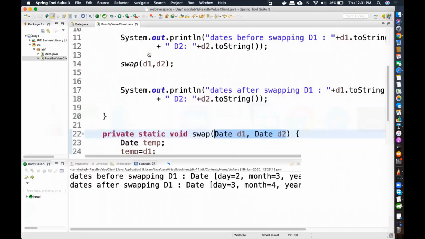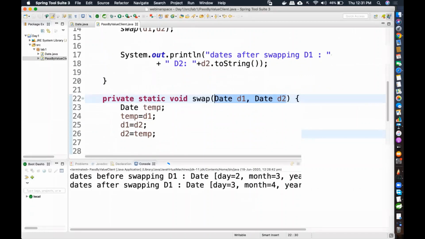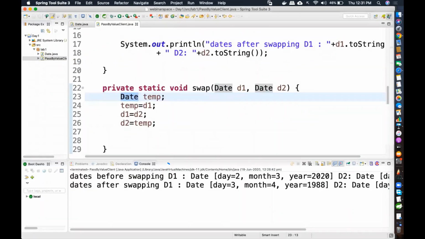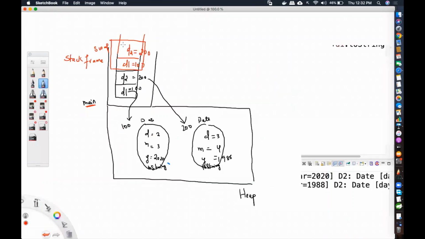Now, what about this? Temporary variable. If your data type is of type any user defined class, by default your variable will get the value as null. So in this case it is giving value as null, but this is a local variable now because its declaration is within the method. So there is another variable which is called temp. Initially temp's value is null.